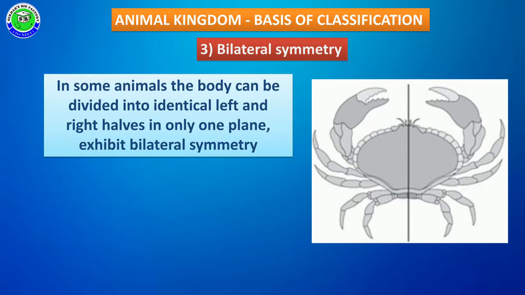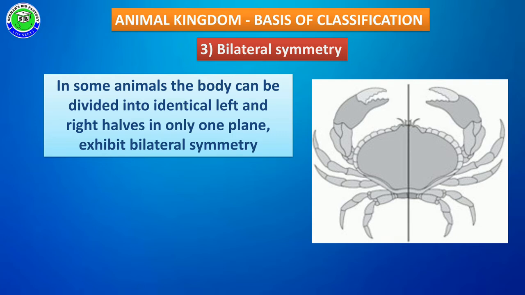Bilateral symmetry is a special type of symmetry because in some animals, the body can be divided into two identical halves, left and right, when a plane passes through its center in only one plane. For example, this animal can be divided into two equal halves when the line is passed through the center in one plane only. But in another plane, it is not possible to divide it into two equal halves. Such type of symmetry is called bilateral symmetry.